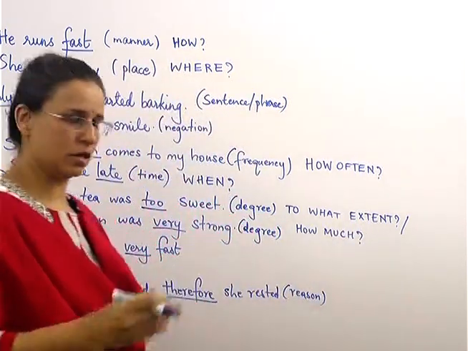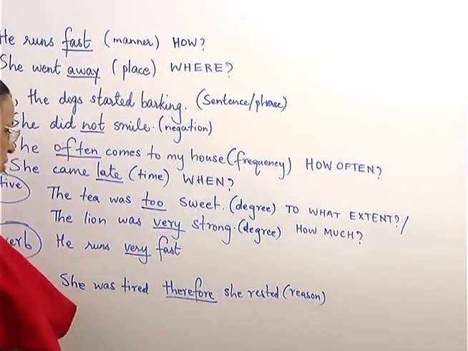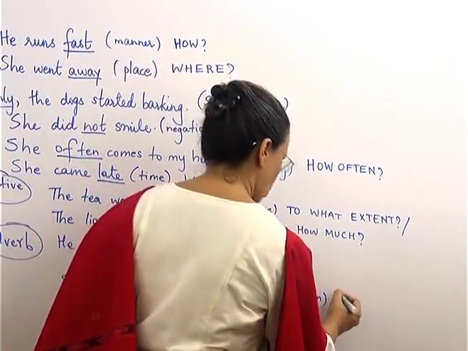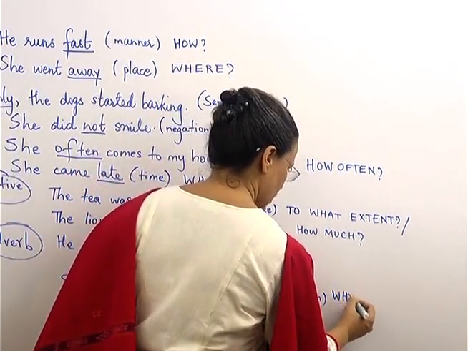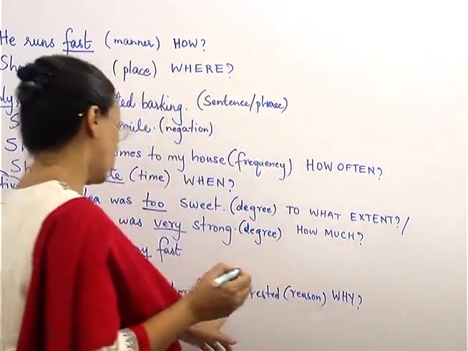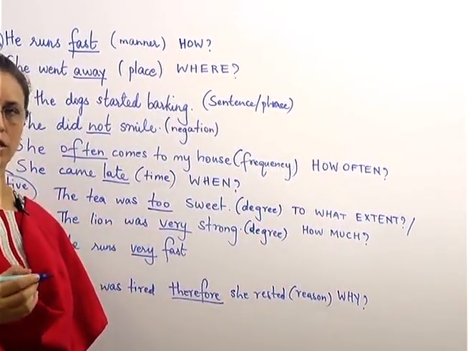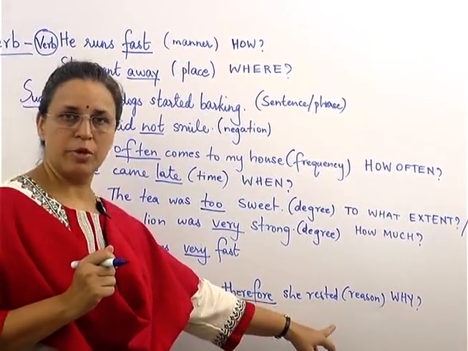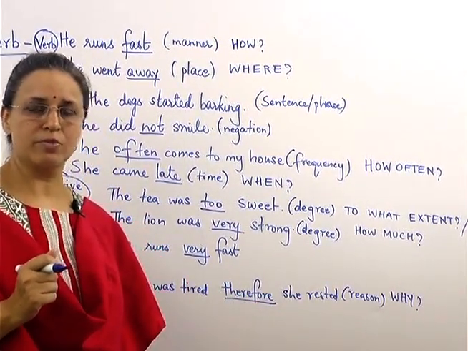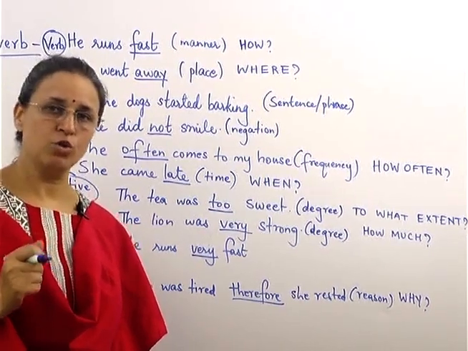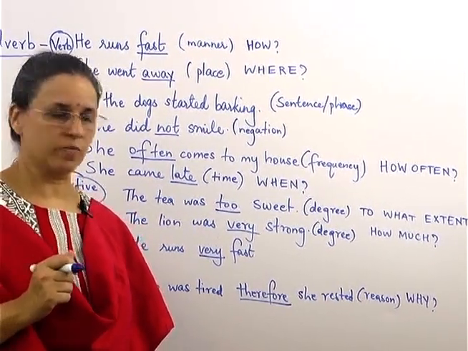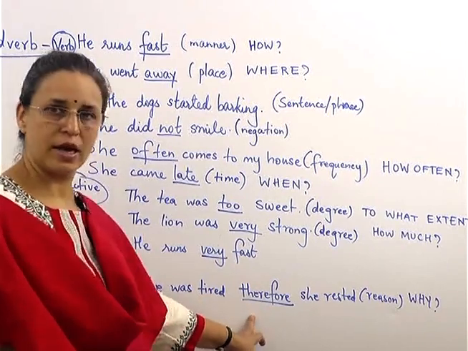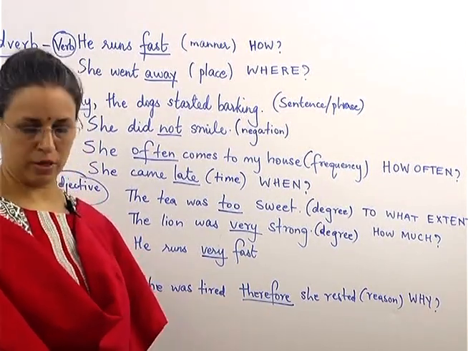And for reason we will always ask the question why. So here when we ask why did she rest? She rested. Rested is a verb. So this adverb tells us about the verb, but it tells us why did she rest? Because she was tired. But if we use because, then it is a conjunction. So here therefore is acting as an adverb of reason.